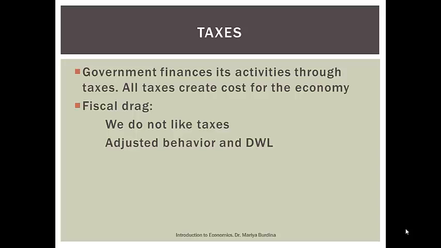Taxes also adjust behavior and create deadweight loss. This abbreviation, DWL, stands for deadweight loss. How does it happen? Well, as we talked about the marriage tax, when two people get married and as a result their combined income puts them in a higher income bracket, they have to pay more taxes combined than they did before. As a result, we can see that the second earner in the family may pay almost half of their salary towards taxes.